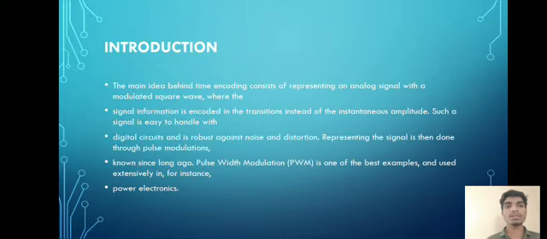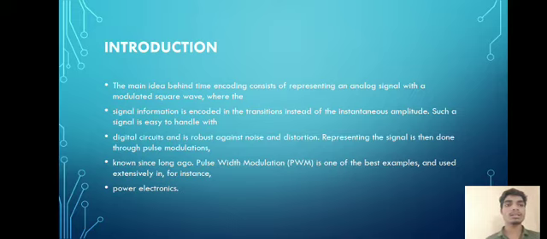My topic is time encoding of analog to digital. Introduction. The main idea behind time encoding consists of representing an analog signal with a modulated square wave where the signal information is encoded in the transition instead of instantaneous amplitude. Such a signal is easy to handle with digital circuits and is robust against noise and distortion.